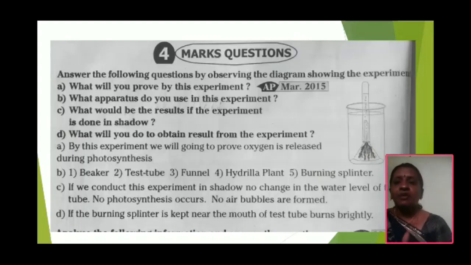And next, fourth one, what will you do to obtain result for the experiment?